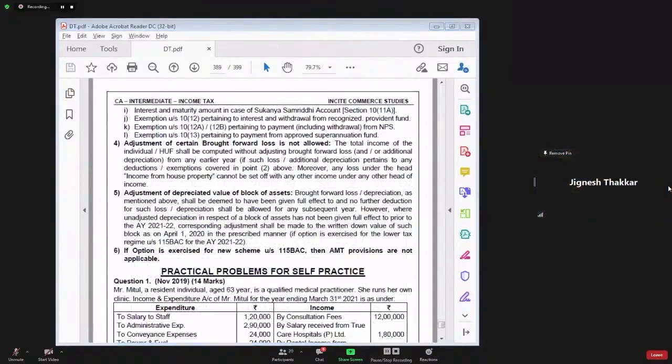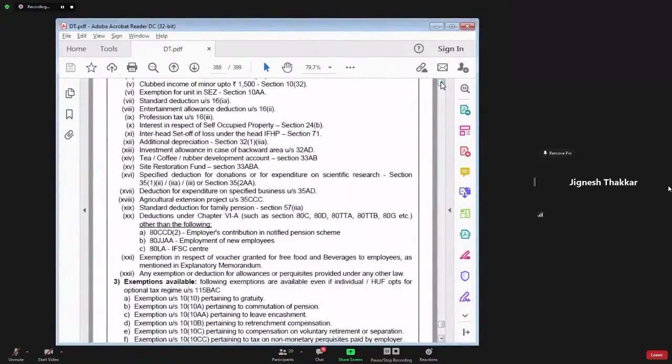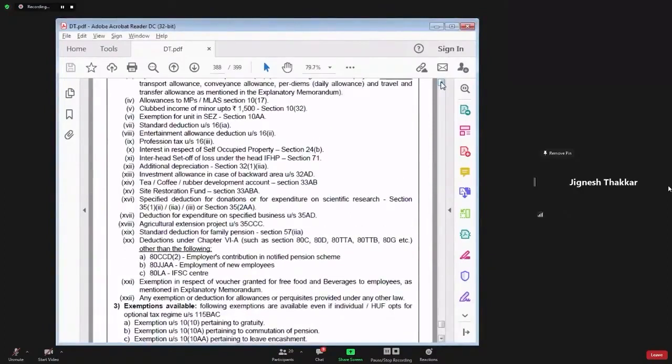So now let's move on to alternate minimum tax provisions. I have sent you that PDF. In that I am having two questions of section 115 BAC. There are two practical questions along with solution I have sent you. Kindly refer those. Those are very important for the purpose of examination. Refer those. Tomorrow we'll have time. We'll refer to that.